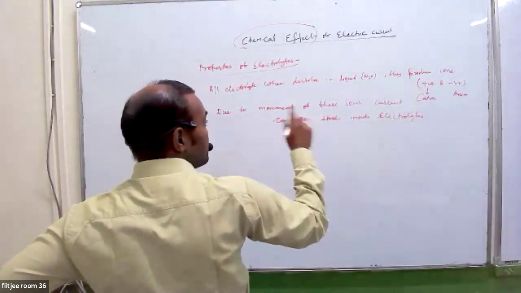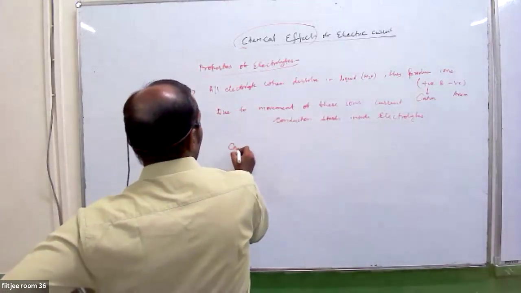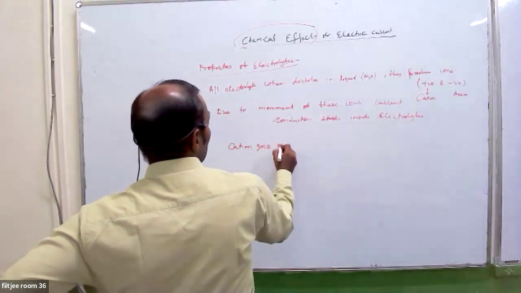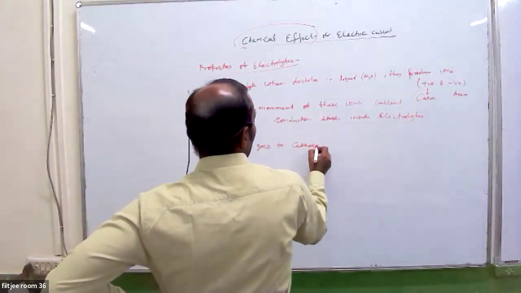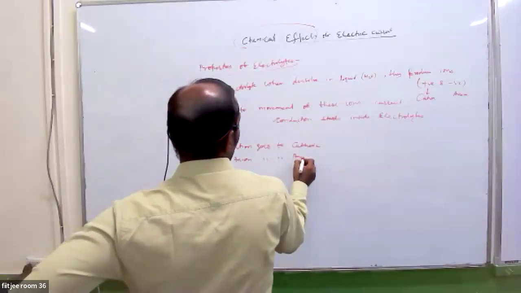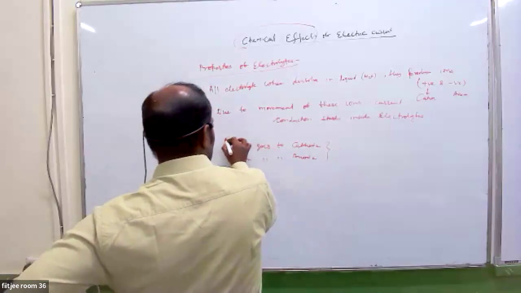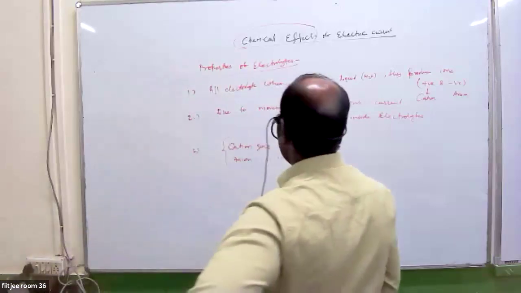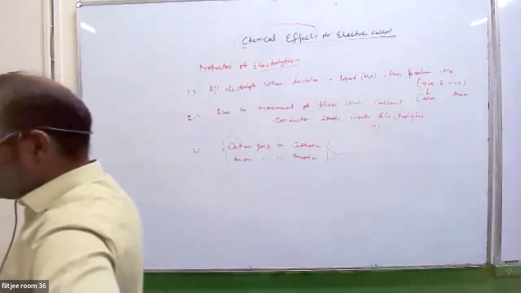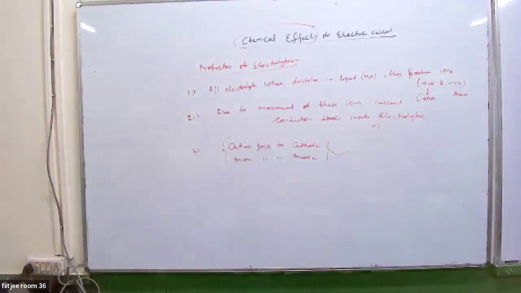As conduction starts, the cation goes to the cathode and the anion goes to the anode, completing the circuit, and current conduction starts. Sir, will there be more properties than this? These are the properties.